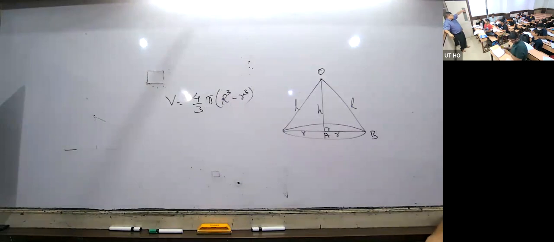Now, how many surfaces are there for a hollow sphere? There are two surfaces, but the inside surface is not visible. Only the outer face is visible. So whenever finding the surface area, they will clearly tell you to find the outer surface. That is the same as 4 pi capital R square.